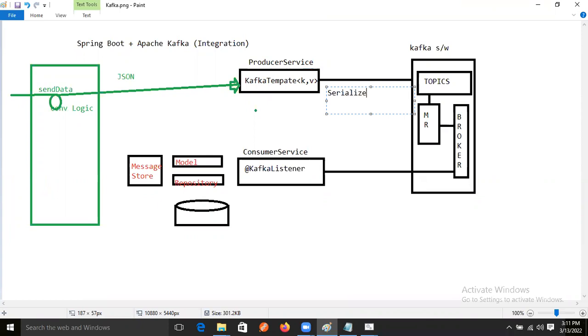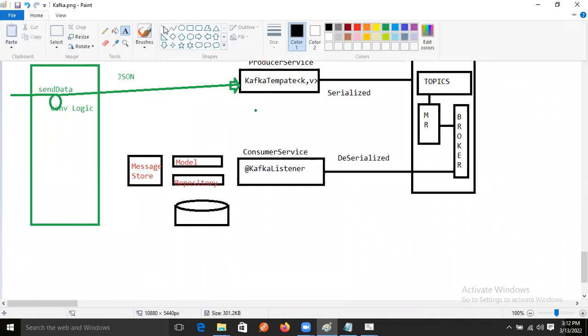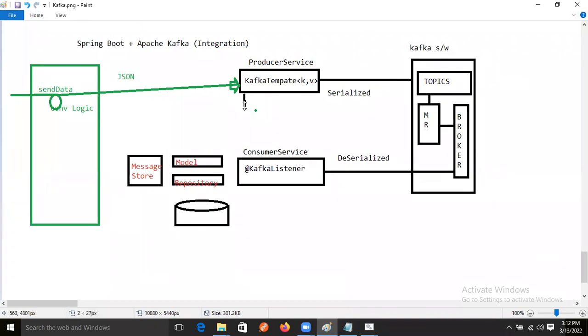Serializing the data, and then the data is coming, right? After that, the process happening is deserializing. After that, if the data is successfully stored, then we will write the logic like that.